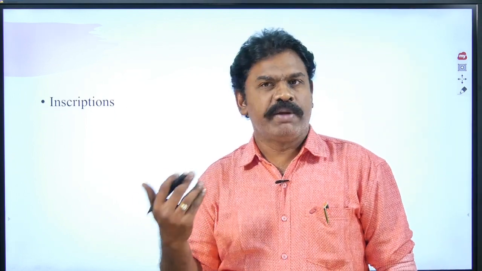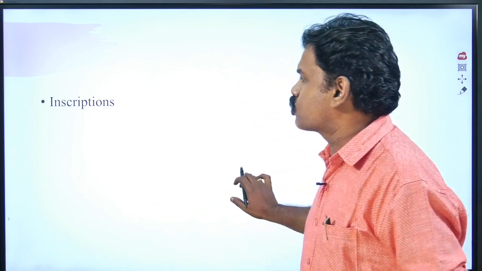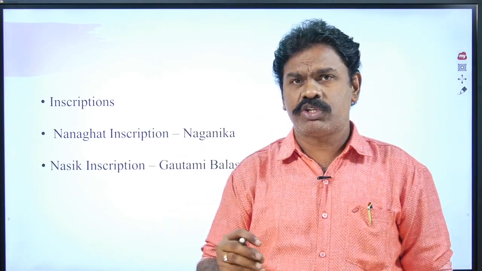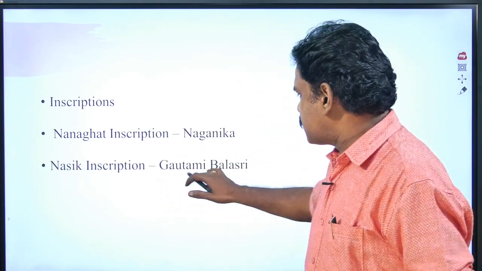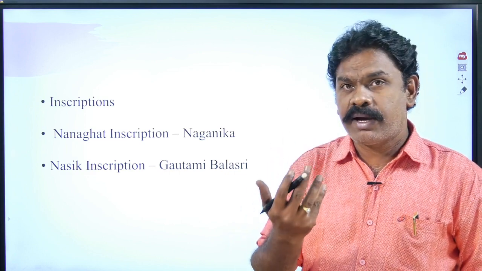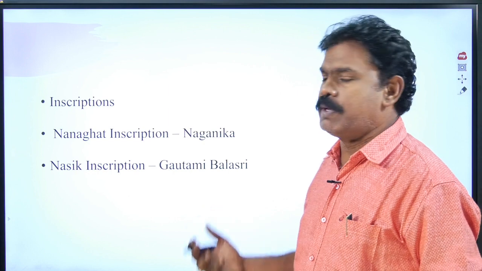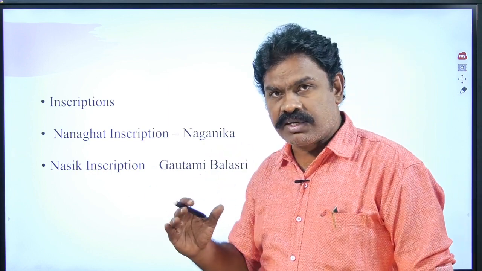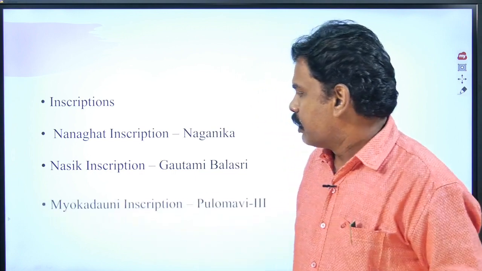Inscriptions of this period. Satavahanas issued many inscriptions. The first and foremost inscription is the Naganika Nanaghat inscription. The Naganika Nanaghat inscription mentioned Satakarni I, and the Nasik inscription of Gautami Balasri speaks about Gautamiputra Satakarni's victories and achievements.